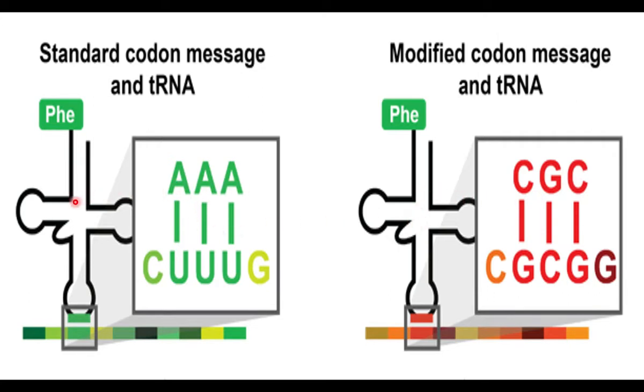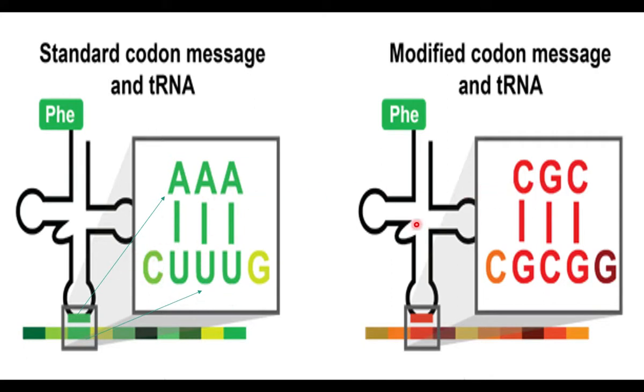AAA anticodon is a part of this tRNA. Both are 2 different tRNAs. 2 different tRNAs carry one amino acid. This anticodon reads the codon of mRNA. UUU is the codon of mRNA. So this is anticodon and this is codon. This anticodon reads this codon.